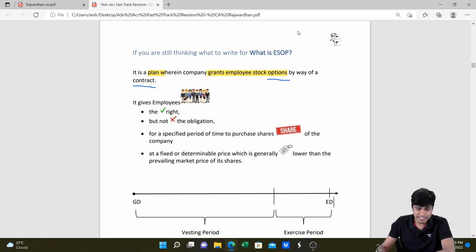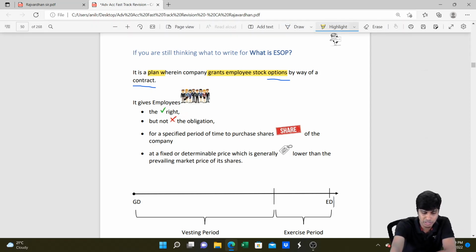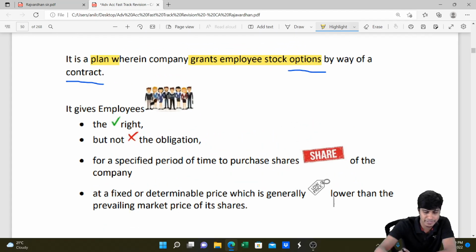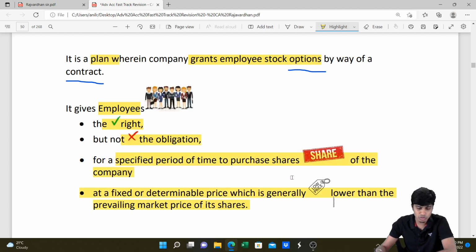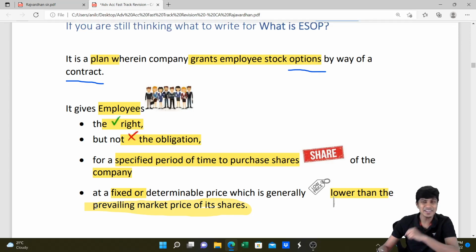Yeah, as I mentioned, it gives right to the employee but does not keep him obligated. It gives the employees a right, but it doesn't obligate them to buy. Yeah, and this is for a specific period of time to purchase shares of the company at a fixed price. The price will be fixed on the date of grant only. Yeah, and this is generally lower than the prevailing market price, not the nominal value. It will be more than nominal value for sure, but it will be way less than the market price.